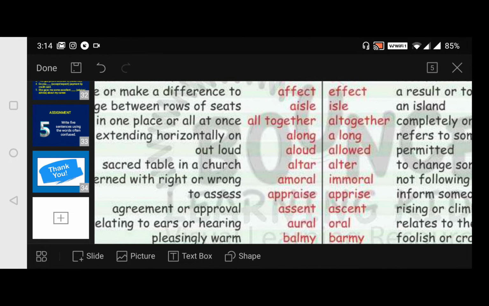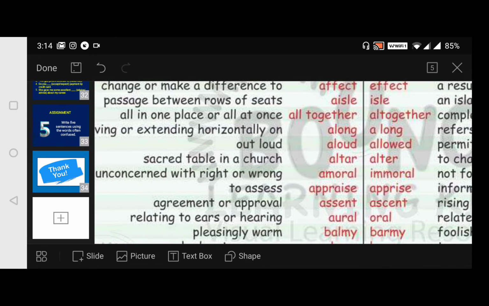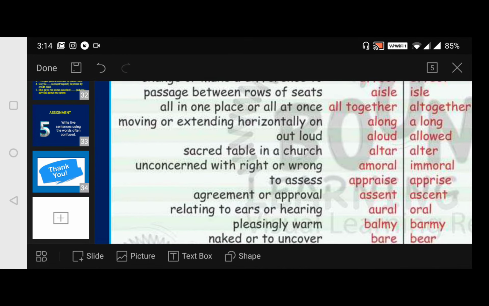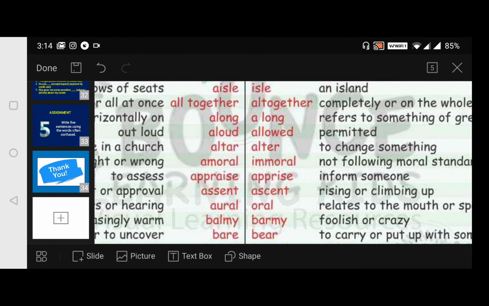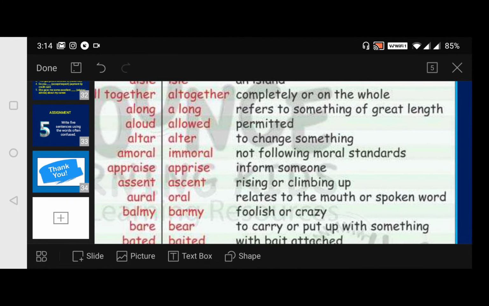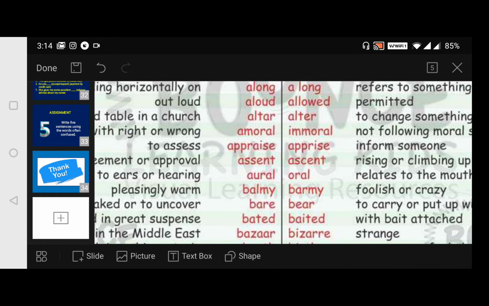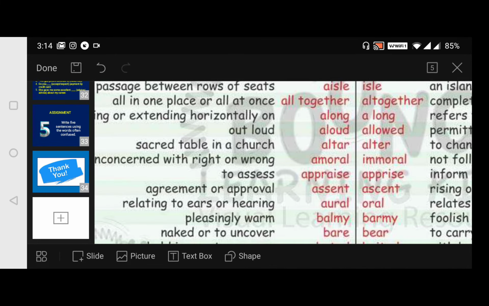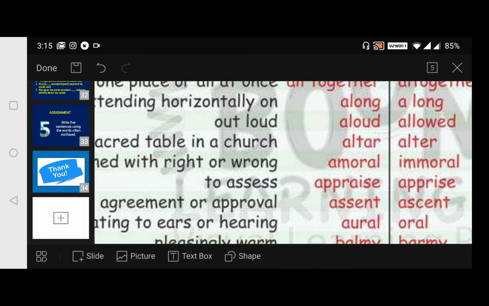Then coming to along. Along means moving or extending horizontally. That we say as along. A long refers to something of great length. It's a long, we say. So it refers to something of great length. Now coming to aloud. Aloud is out loud, shouting loud. We say, why are you shouting aloud? So, out loud.